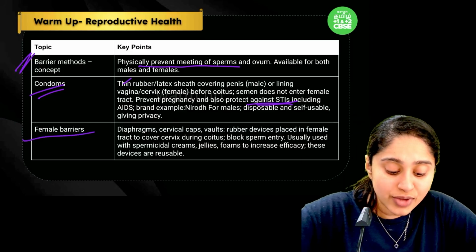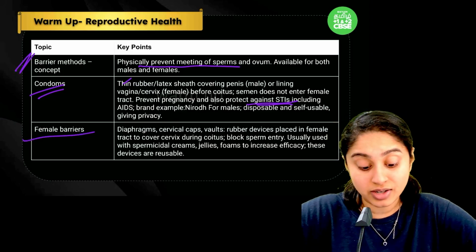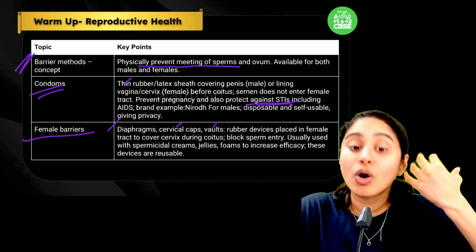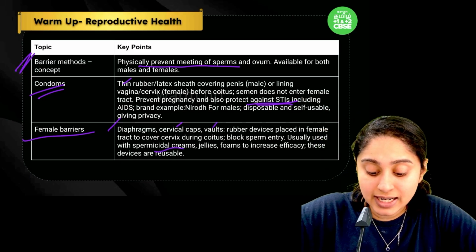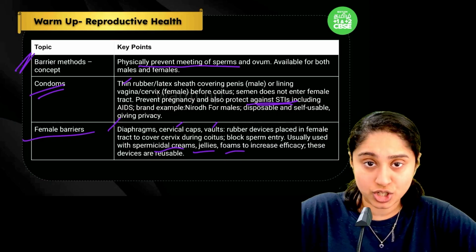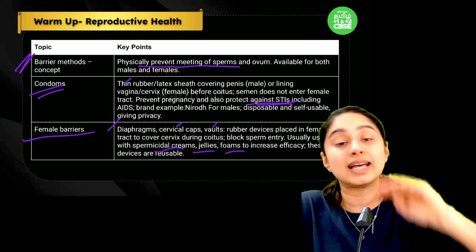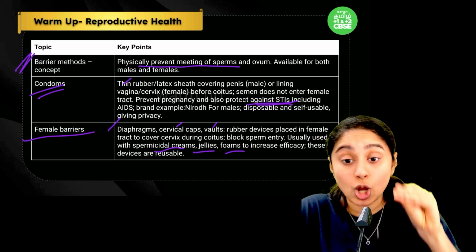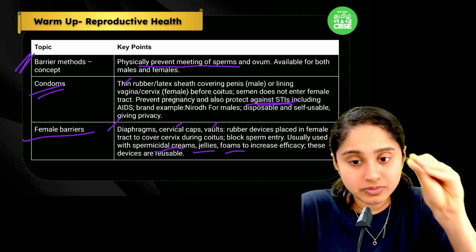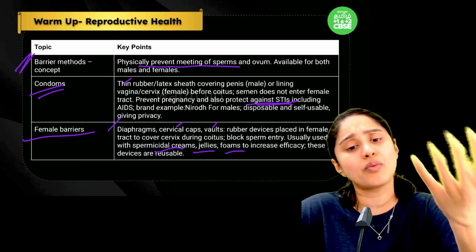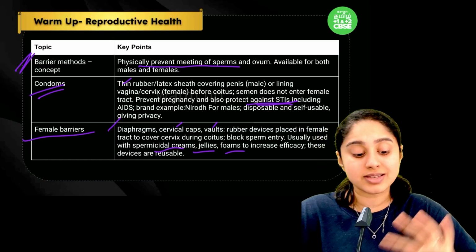And also female barriers, there are other kinds of barriers like diaphragms, cervical caps, vaults, and all of these. Along with this, there can be spermicidal creams, jellies to increase the efficiency. What this does is cover the cervix, so there is no chance that the sperm can cross the cervix and go into the system. If it does not go into the system, then there is obviously no pregnancy. This is the barrier method.